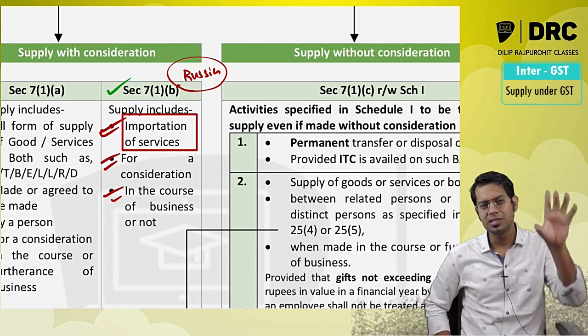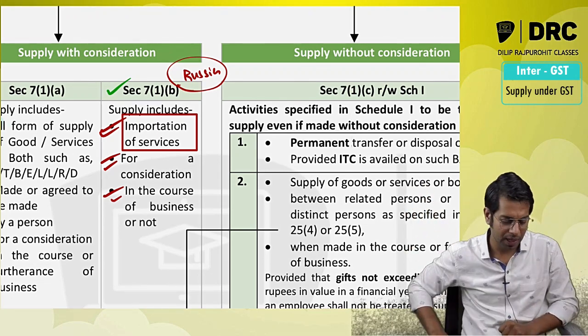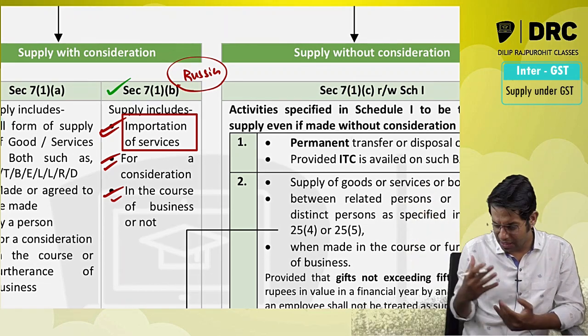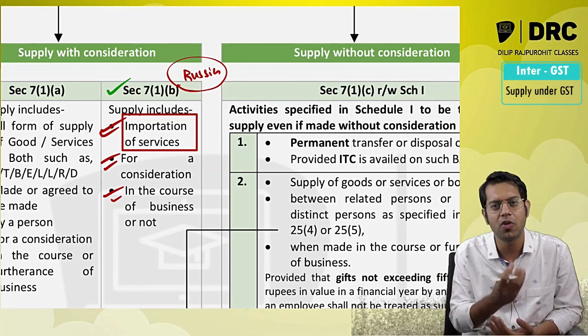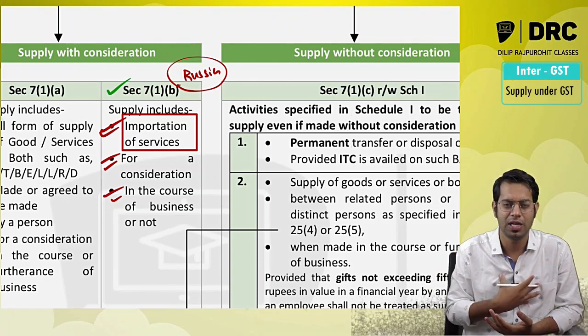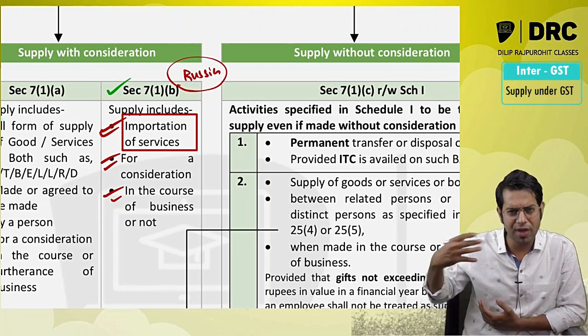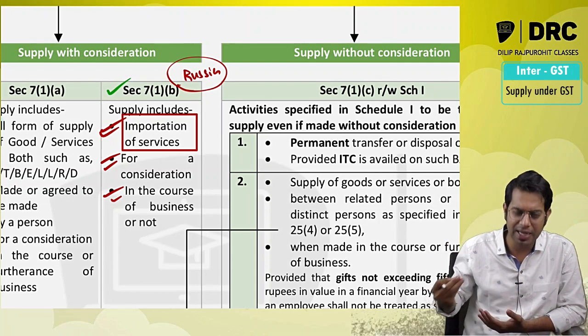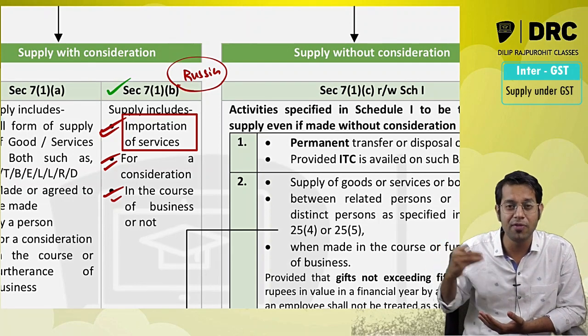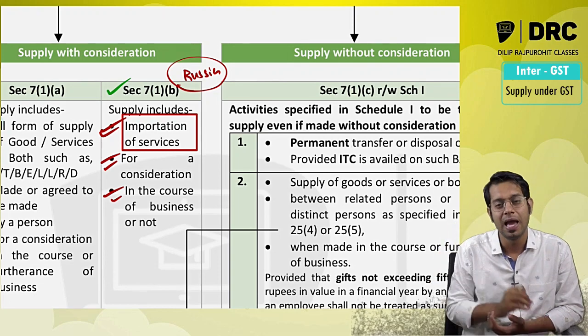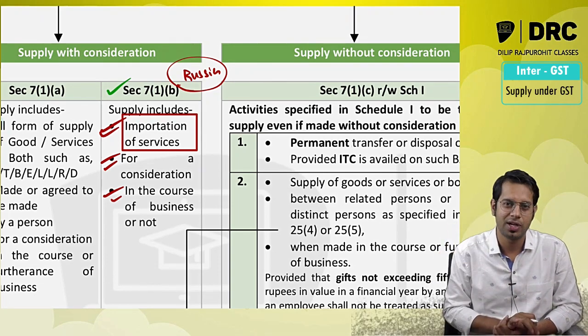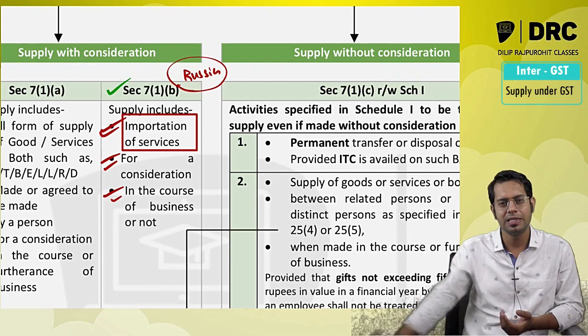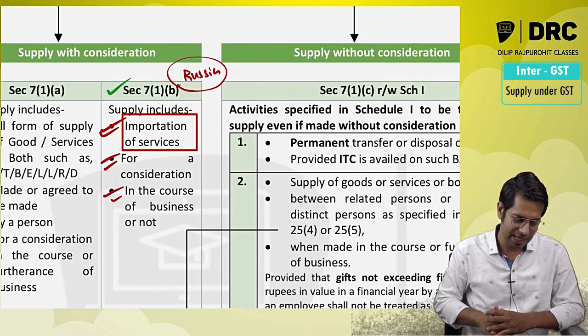I imported some services from Russia, so I paid some amount. The services which I imported from Russia were for my personal purpose. So I have imported services from Russia, and those services are imported by me for my personal purpose, and I paid some consideration for that. Is it a supply, sir? Answer is yes, it is a supply.